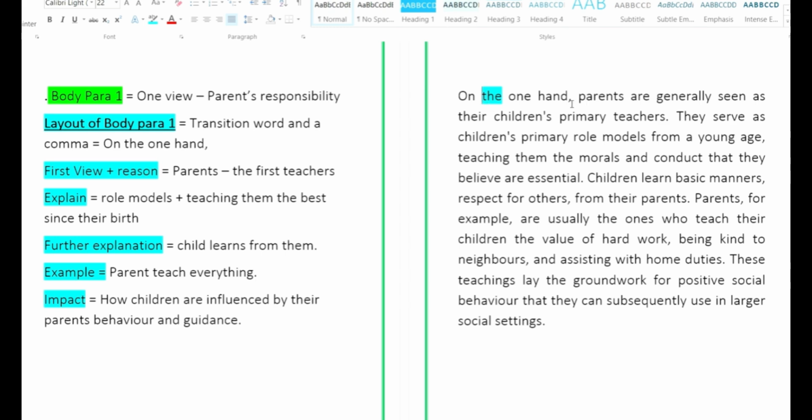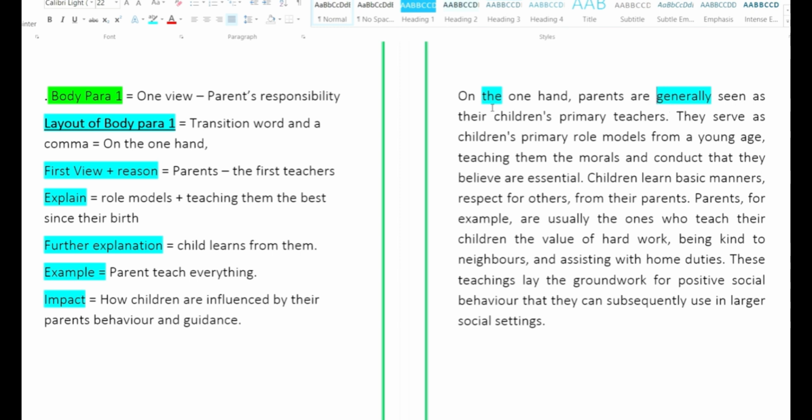Then it is a comma. So far we are very good. Now we move on. Parents are, because it is plural, we use the word are here. So parents are generally. Words like generally, literally, clearly, often, apparently again add tone to the sentence. They emphasize the sentence a lot.